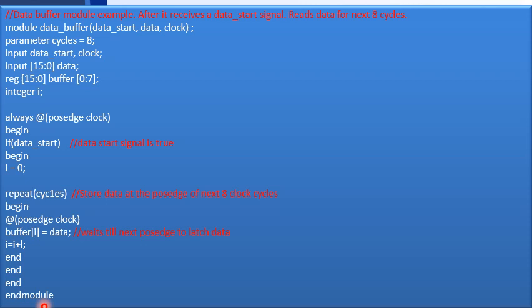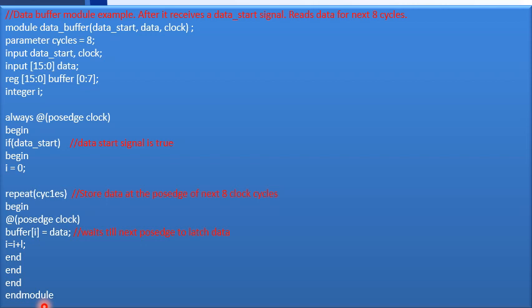As soon as the data arrives, it is to be buffered, that is, stored in a data buffer. Now this task I want to repeat for the next 8 clock cycles. That means once the data start signal is high, for the first clock cycle, 16-bit data will arrive. I'll store it in a data buffer. For the second clock cycle, second data will arrive, again 16-bit wide, that I need to store in the data buffer. So this should happen for the next 8 clock cycles.